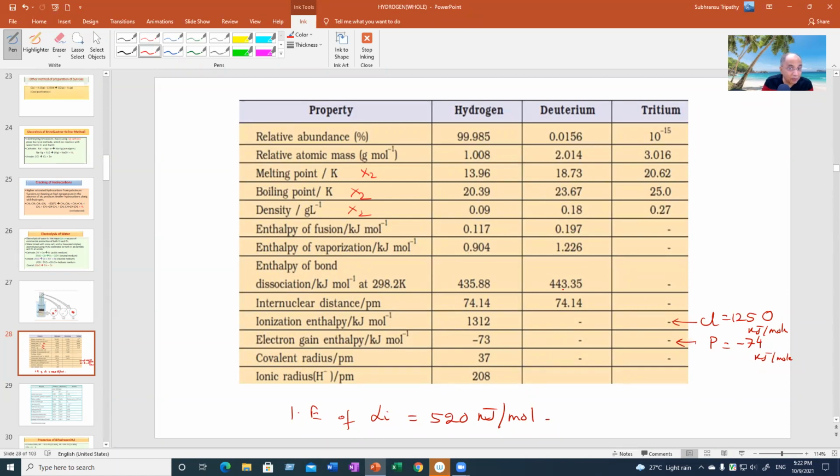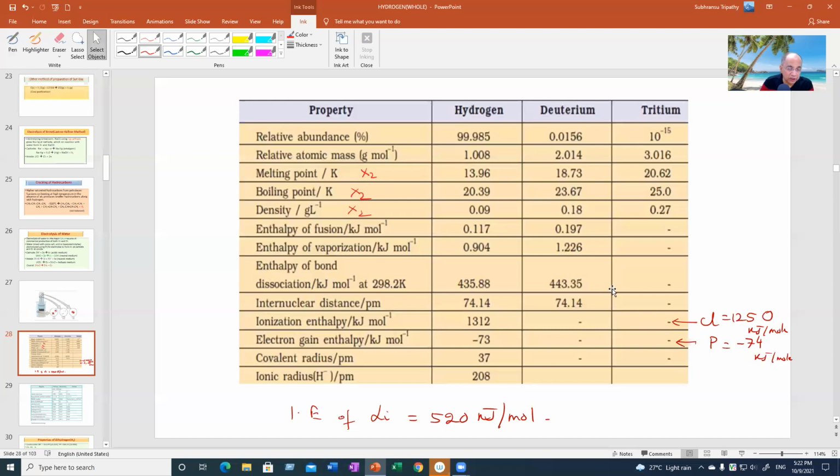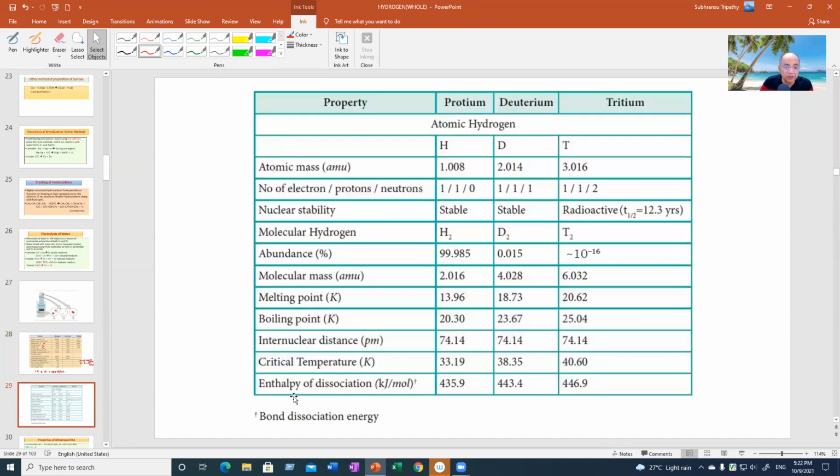Bond enthalpy, I have already told you, I displayed it much before. It is again, the D-D bond needs more energy. For the T-T bond, I think I have another data where you'll find it is still a little more. This data is borrowed from some Google source and doesn't carry that data. Internuclear distance in the H2 molecule is 74 picometer, and this is the same for D2 and T2. That is the beauty. The only similarity is their bond length. Ionization enthalpy is different here.